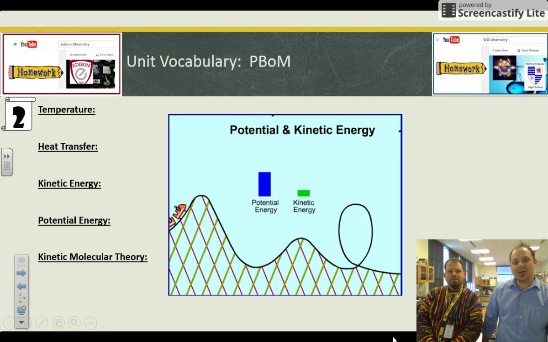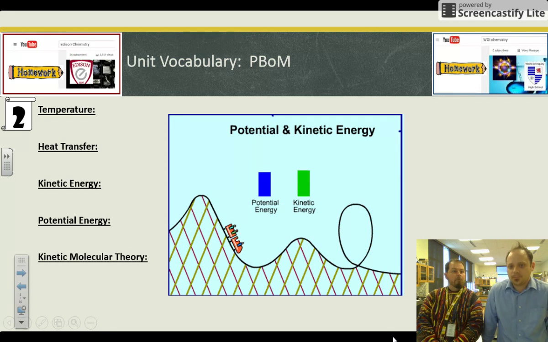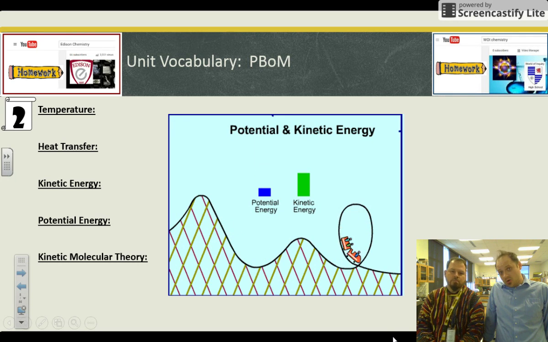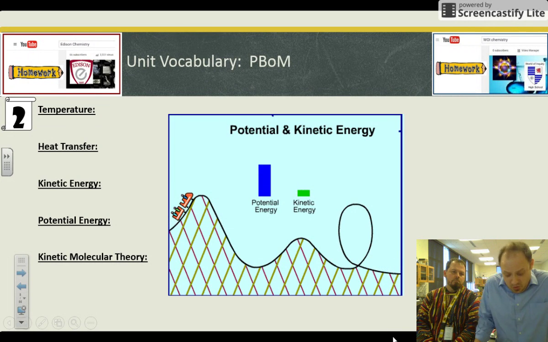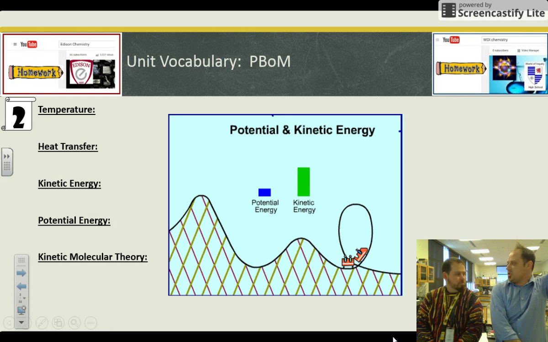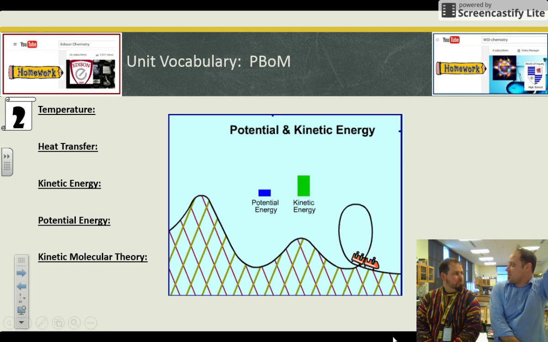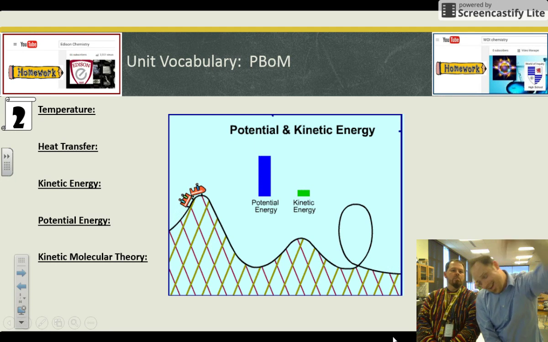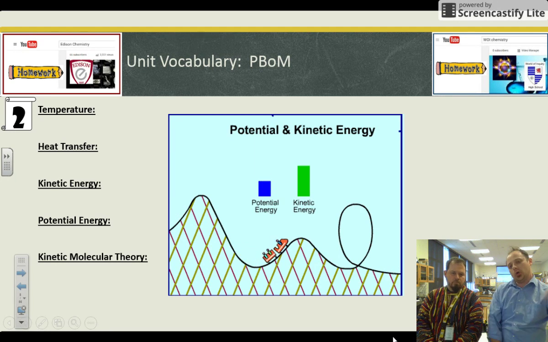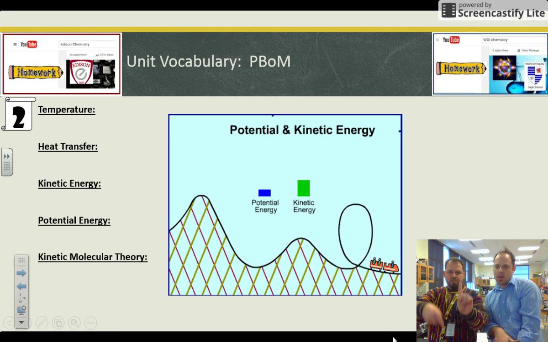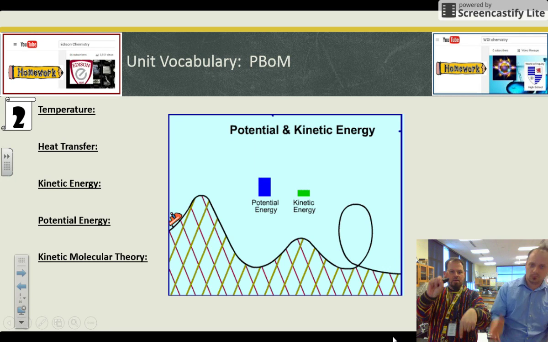Kinetic energy. Energy of motion. This is a great physics picture that shows roller coasters that everybody's familiar with. The moment when you're at the top and nobody's moving and just one scooch forward, boom, that's motion. Your potential energy is huge because you're at a high position above the ground. Your kinetic energy is zero. But as soon as you go down that hill, you gain kinetic energy and lose your potential. So your fastest moment is when you're at the very bottom of that hill. Notice they're always kind of working opposite.